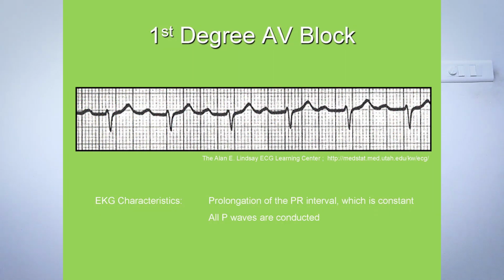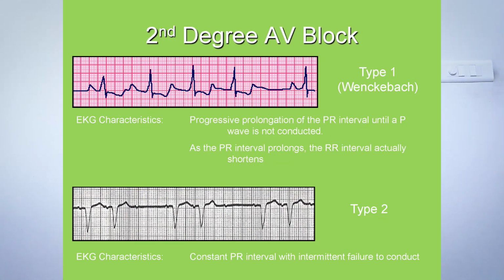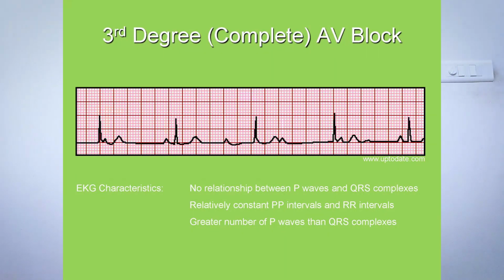Now observe some pictures of first degree AV block. These are all ECG strips. Later we will study in detail all these types of conduction anomalies. These are all types of arrhythmias. Next is the diagram of second degree block, where type 1 and type 2 are written. Now the third degree or complete AV block. These are all ECG strips.